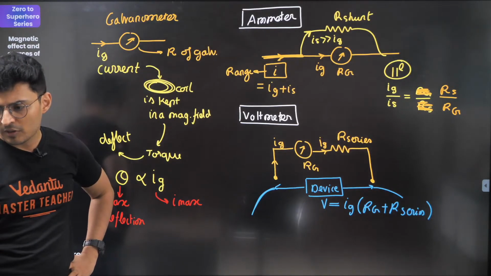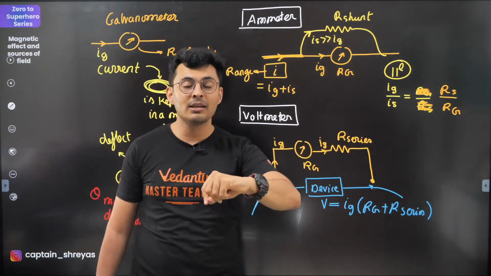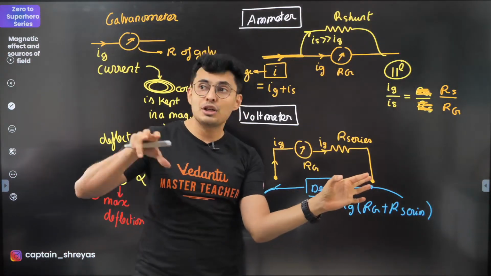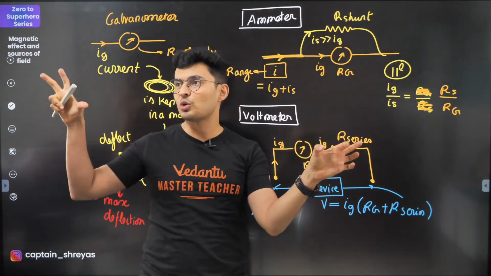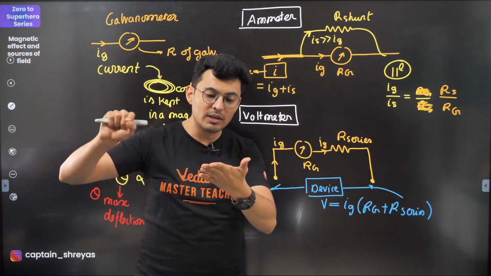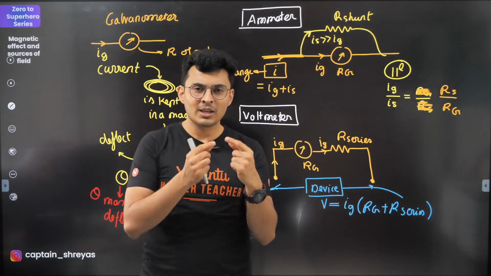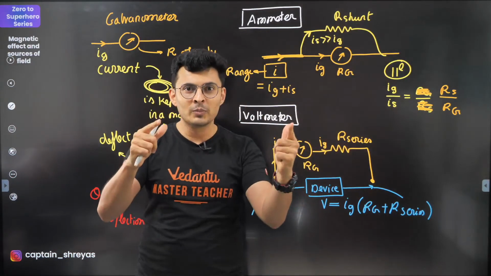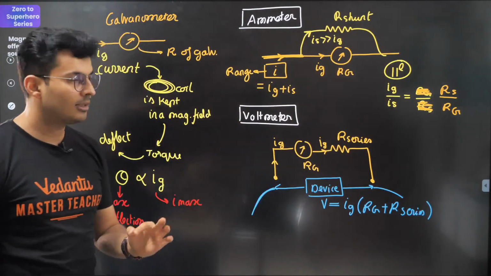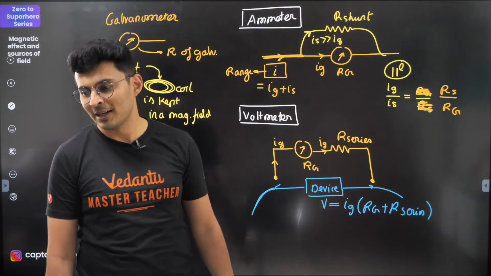Deflection is responsible for measurements of small currents out of the total current. Yes. But it is calibrated, Abhi. See, I know the deflection measures the small current. But I know this 1 milliampere is actually 1 ampere. Or 2 milliampere is 2 ampere. So on the galvanometer, I will rub that scale and instead of 1, 2, 3, 4 milliamperes, I will write it 1, 2, 3, 4 amperes. So indirectly, it is measuring the small current, but I know how much the actual current is. So basically it is called calibrating the scale. That's all. You measure something else, but you know what it corresponds to. I hope that makes sense.